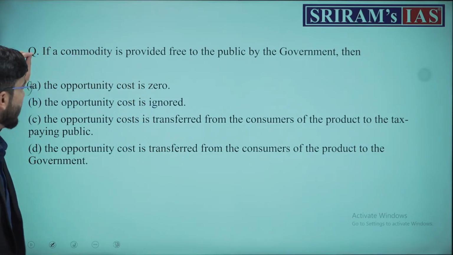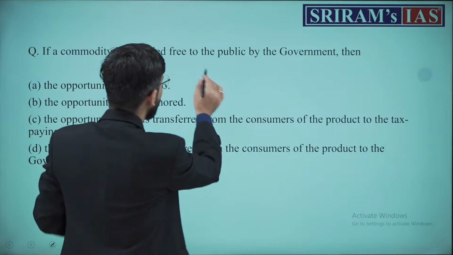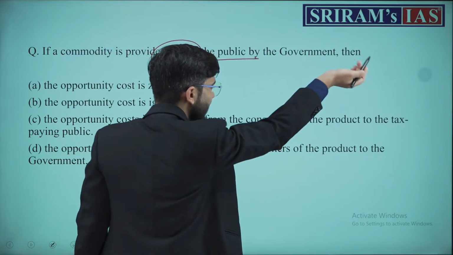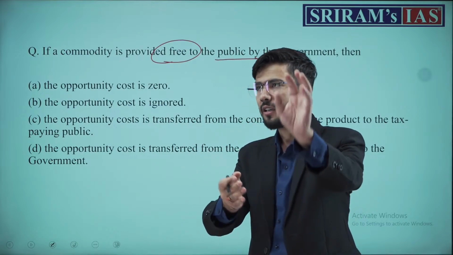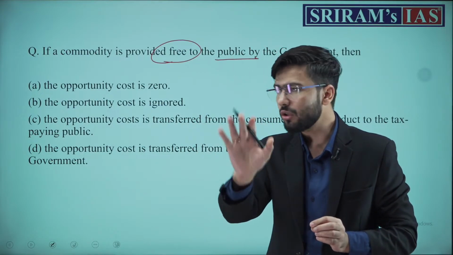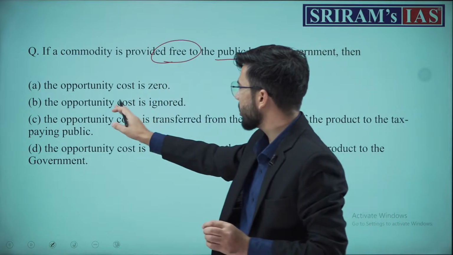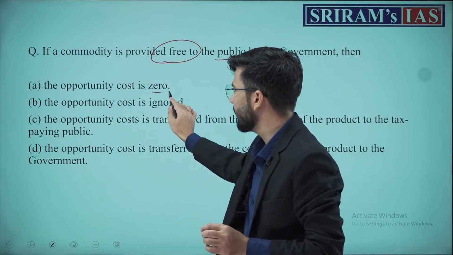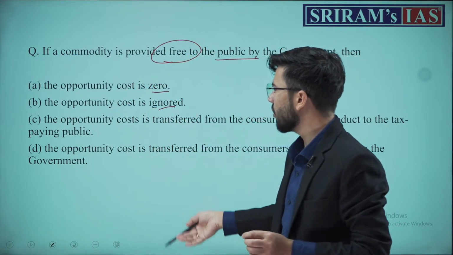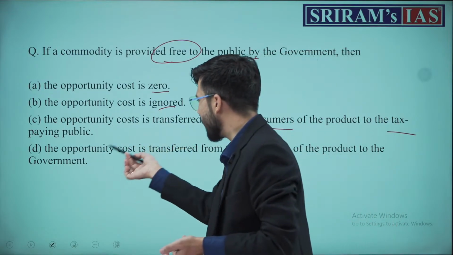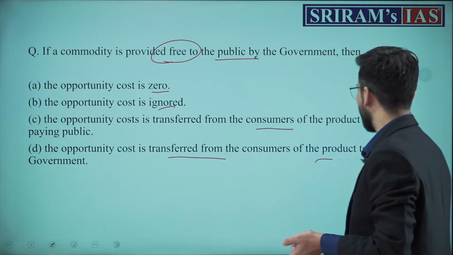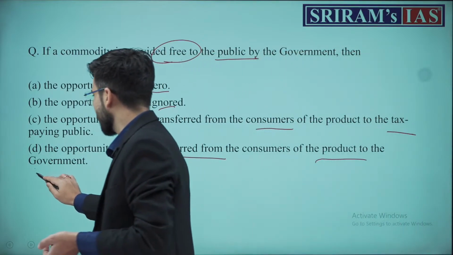Now understand, if a commodity is provided free to the public by the government, fine. Something which is provided freely to you, what will happen? The opportunity cost of this commodity will be 0. Opportunity cost is ignored. It is transferred from consumers of the product to the tax-paying public. The opportunity cost is transferred from the consumers of the product to the government.